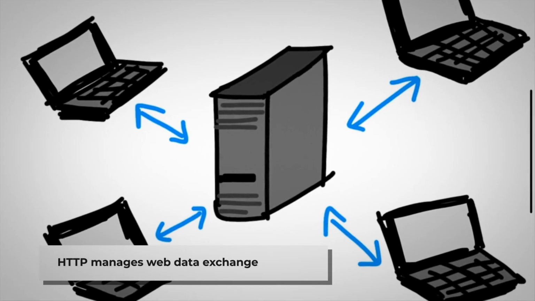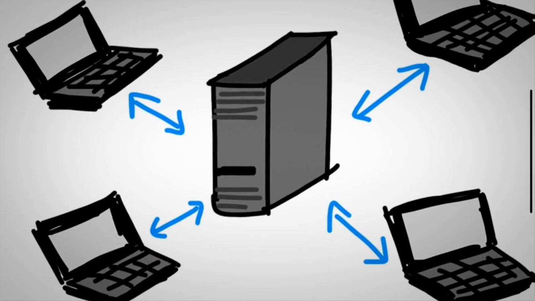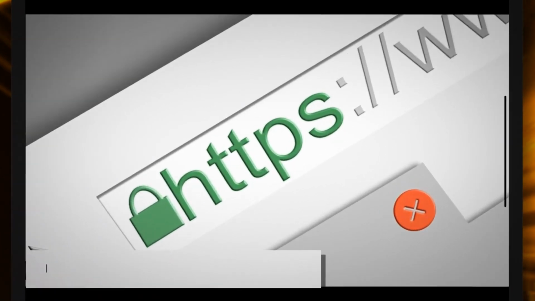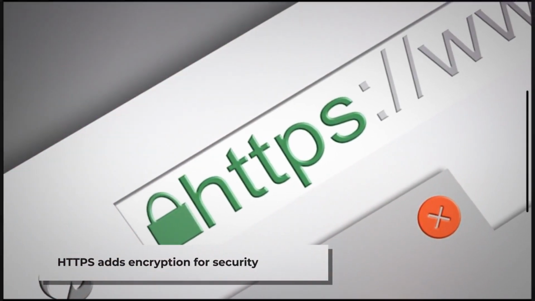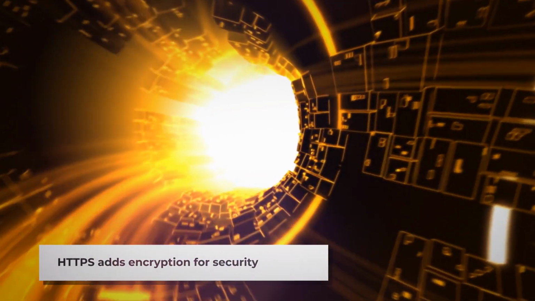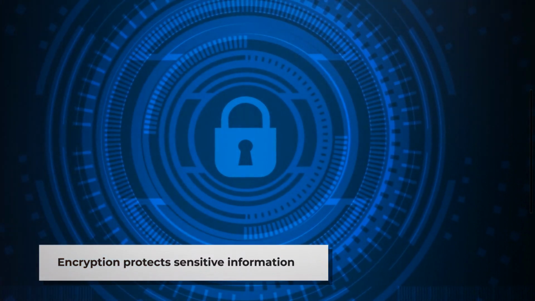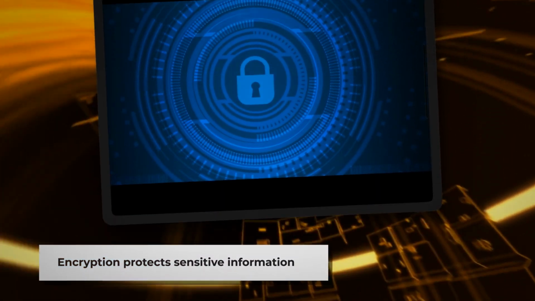When you browse the web, the Hypertext Transfer Protocol, or HTTP, governs the exchange of information between your browser and web servers. Its secure variant, HTTPS, adds encryption through transport layer security, protecting sensitive data from interception. This encryption ensures that information such as passwords, credit card numbers, and private messages remain confidential during transmission.